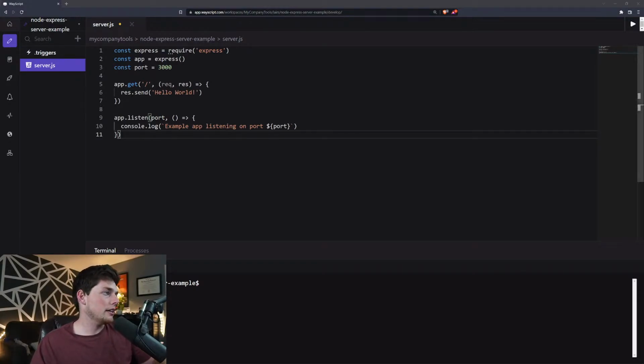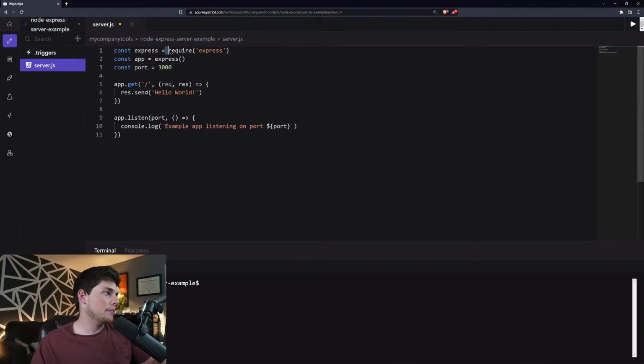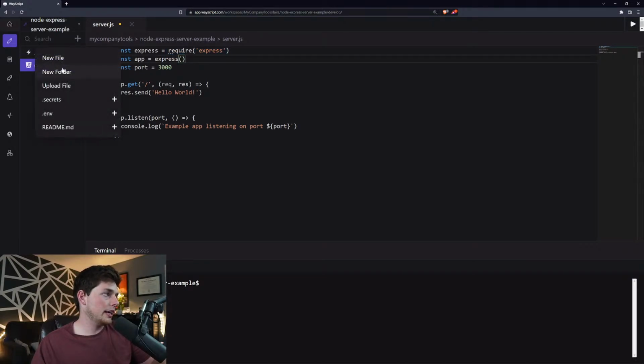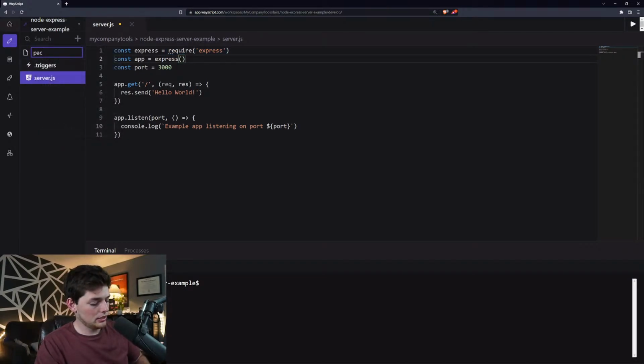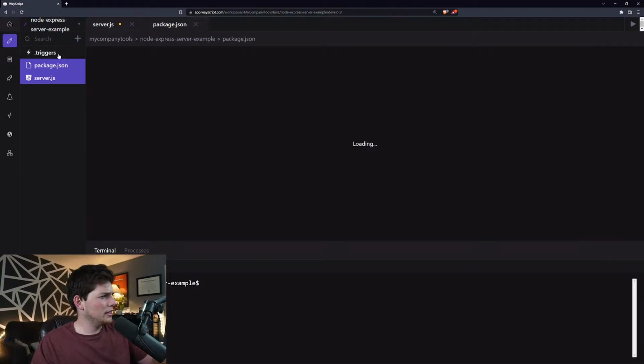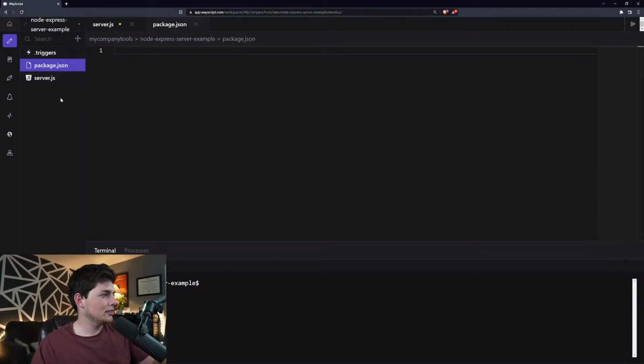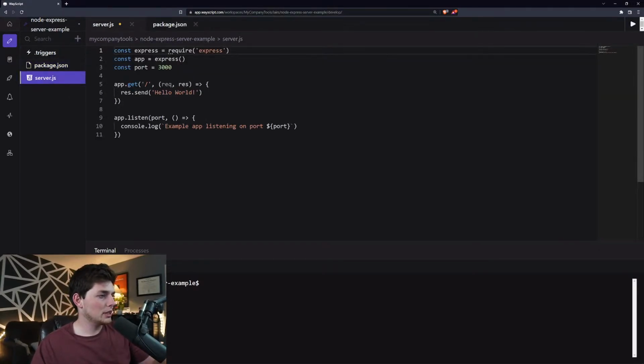You see here that we're setting it up. We'll need a command to run this, so we will need a package.json. And I might have to go and steal that code because I don't remember it off the top of my head. So now we're setting up our server. We're setting the port as a variable. And then at our home page, we're just returning a string that says hello world.